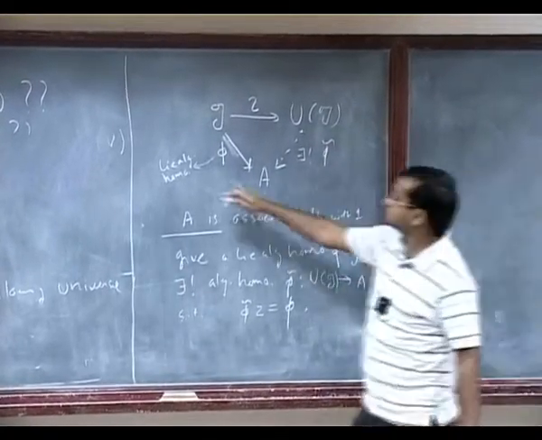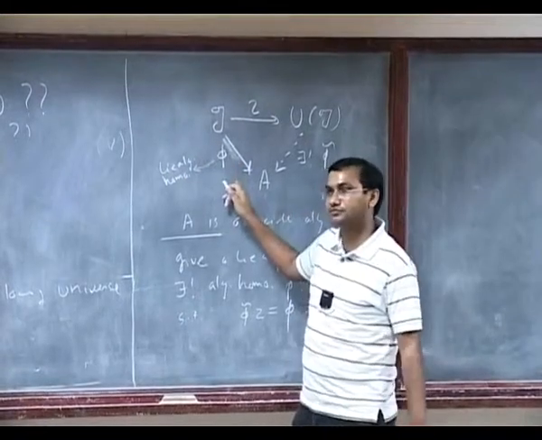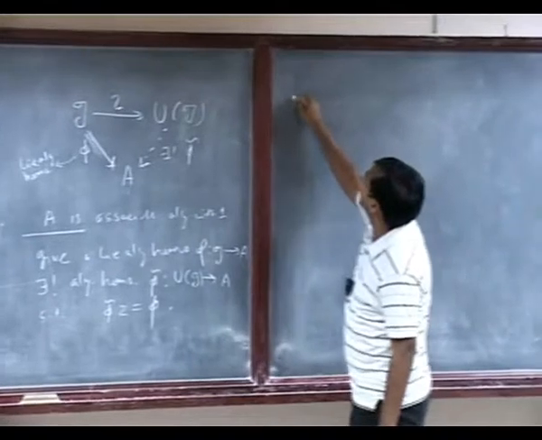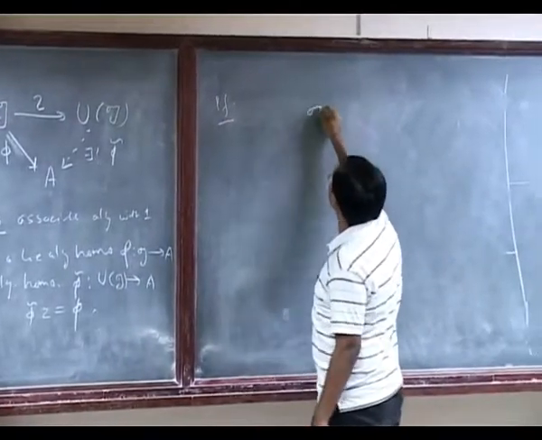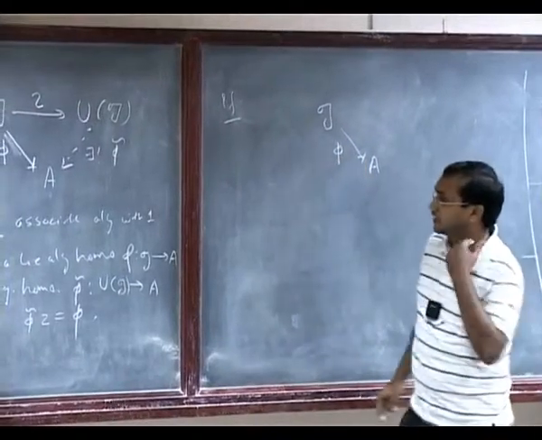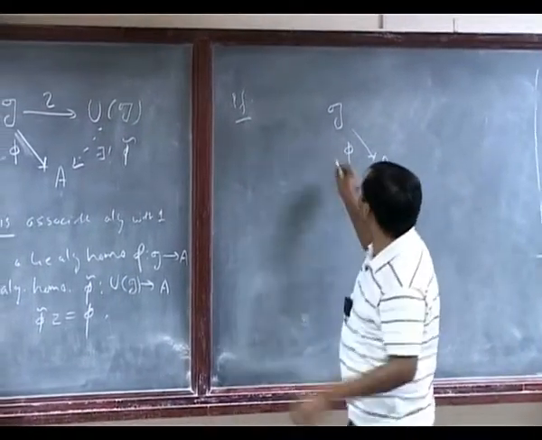So I have a Lie algebra homomorphism. Definitely it's a linear map. So I should be able to lift this map to TG. So this is the proof. I have a map from G to A, this map phi, and this is definitely a linear map.